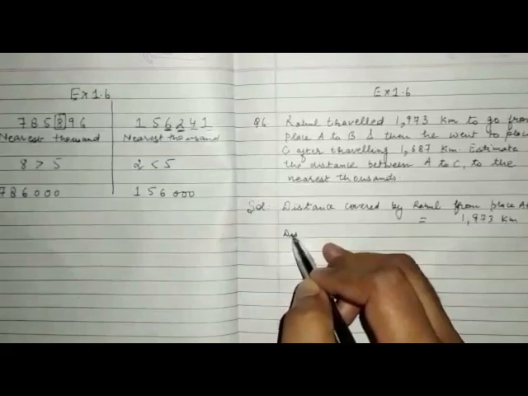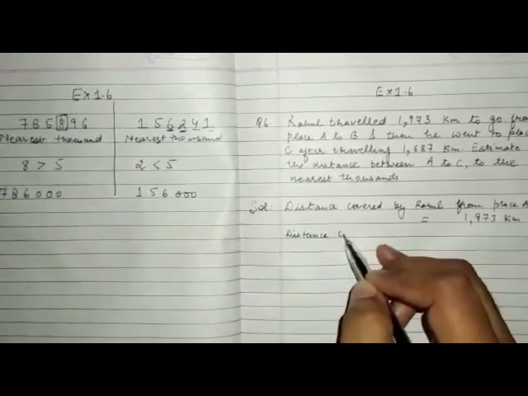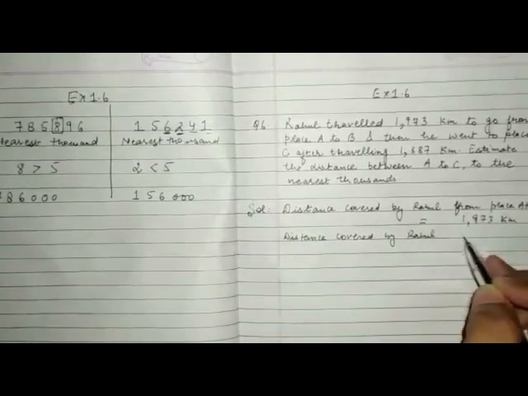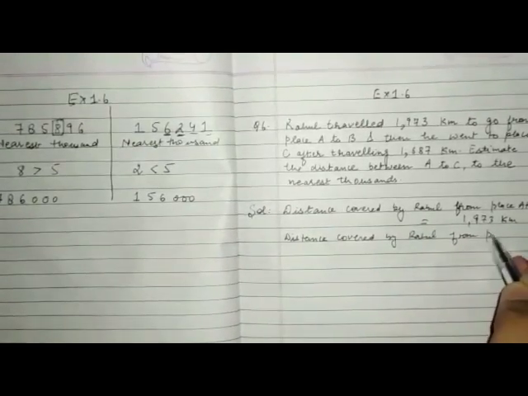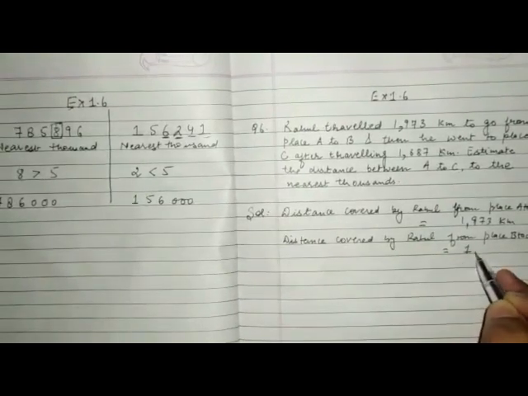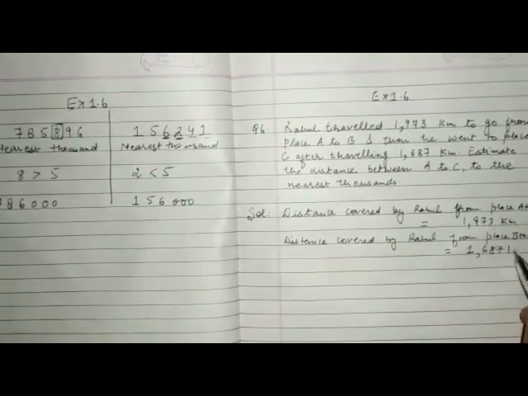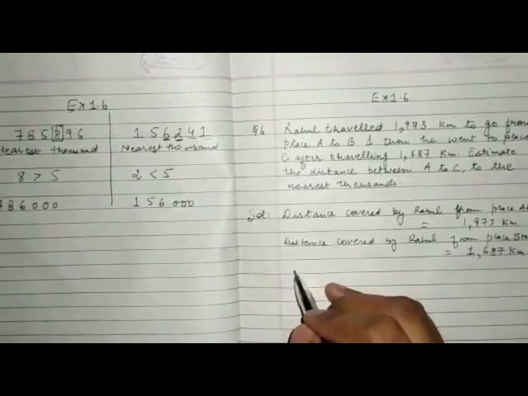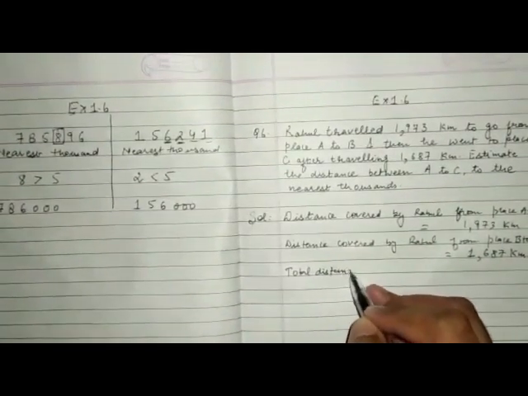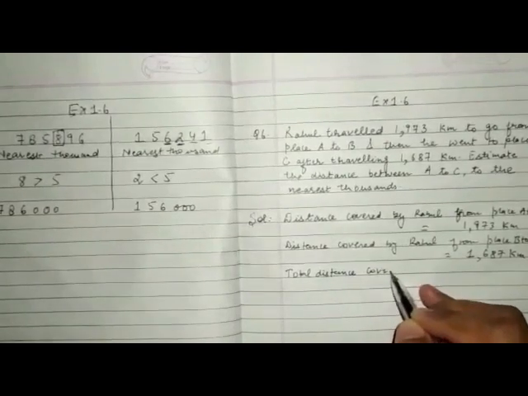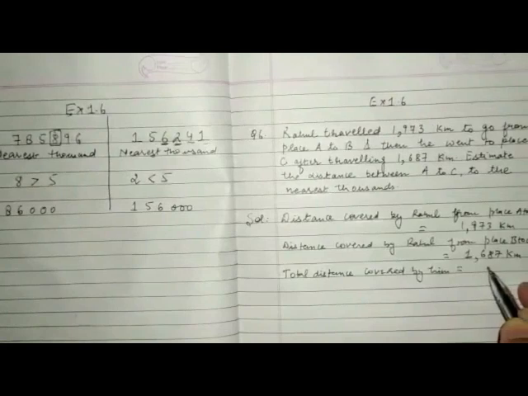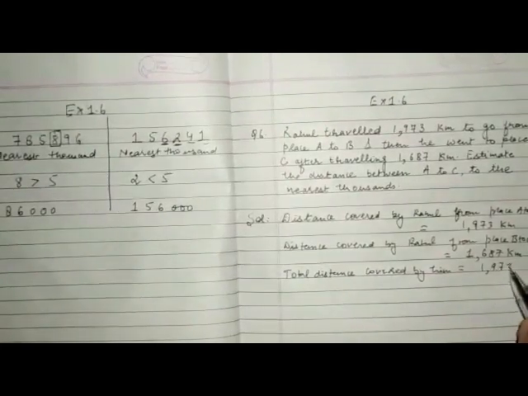After that you will write distance covered by Rahul from place B to C, that is 1687 kilometers. Now we have to find the total distance covered by him. For that you need to add both these distances.